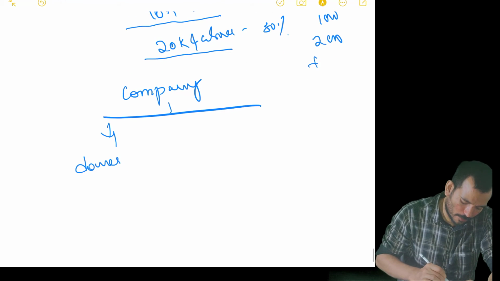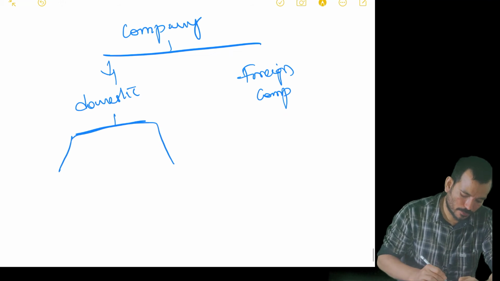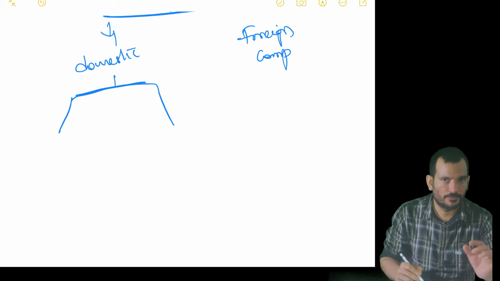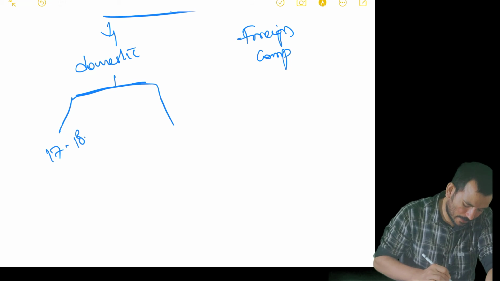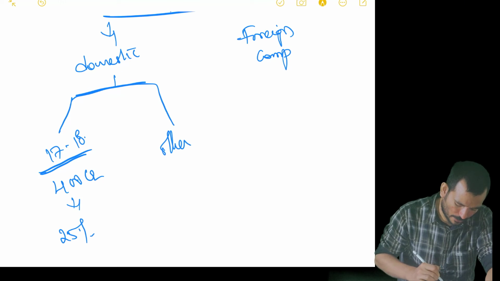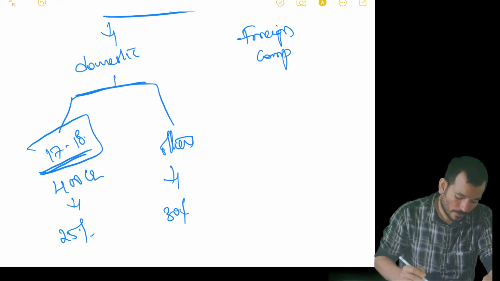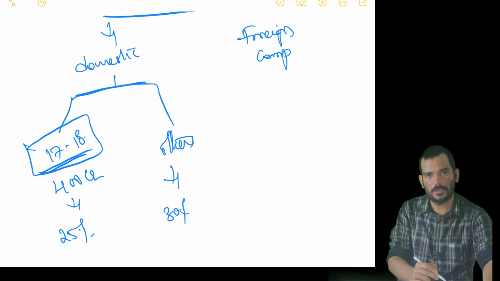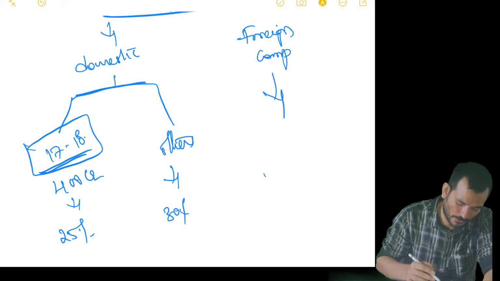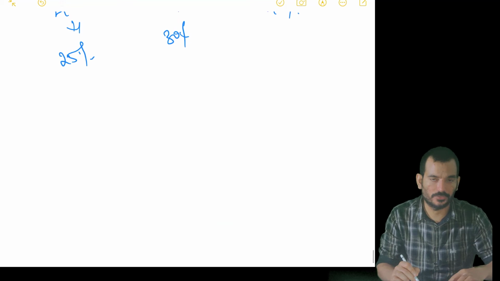Coming to company, we have domestic companies and we have foreign companies. When it comes to a domestic company, you check two aspects. If in the previous year 17-18, his turnover or gross receipts is not more than 400 crores, the rate of tax is only 25%. For others, it is 30%. Remember this year. During this period, if the turnover is less than 400 crores, it is only 25%. Coming to foreign companies, it is 40%. Okay, so these are the slab rates for different assessees.